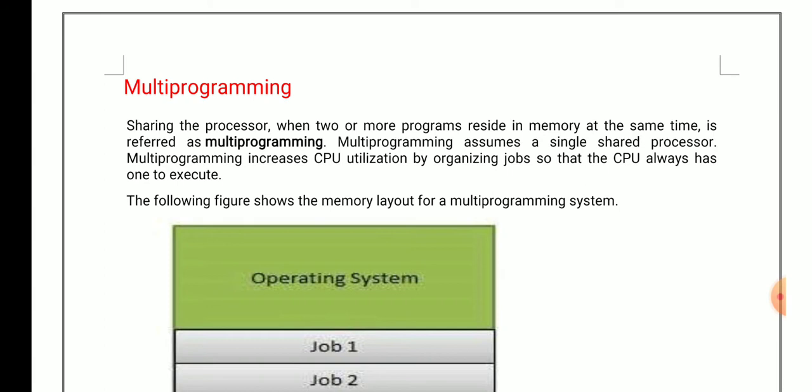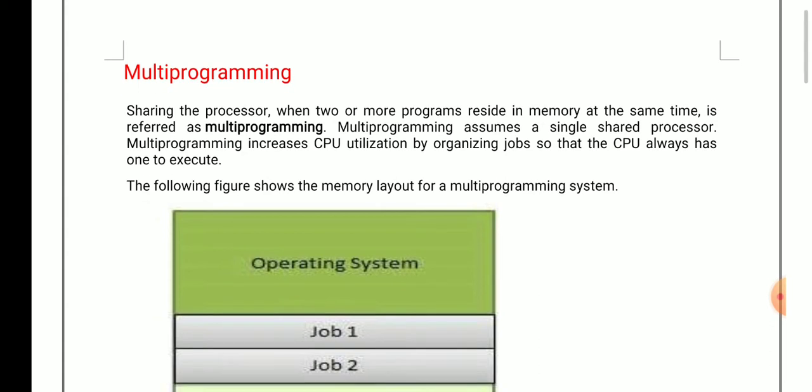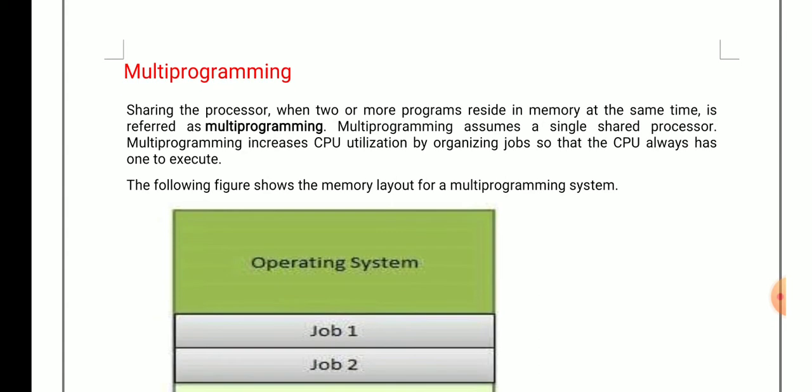Or we can say, why are we using multi-programming? If we want to utilize our CPU properly and increase the CPU utilization, then we use the concept of a multi-programming operating system.